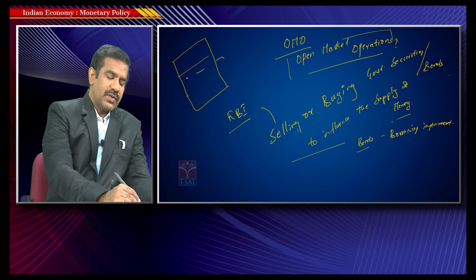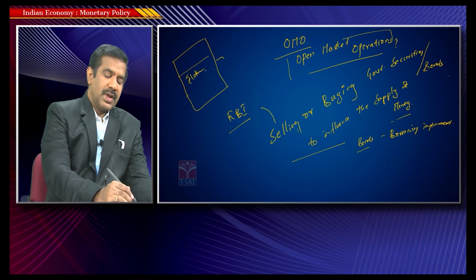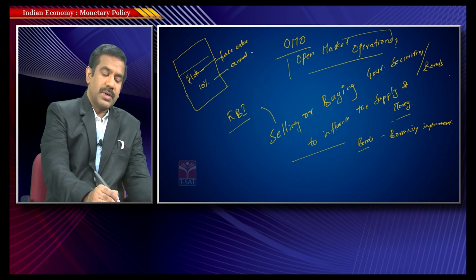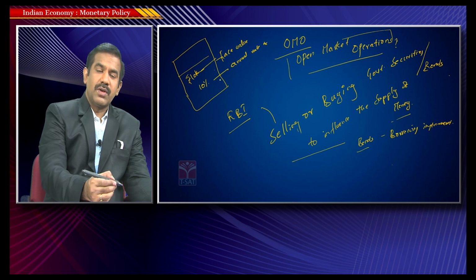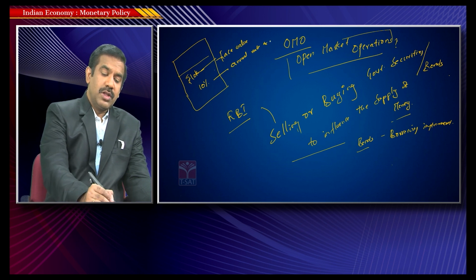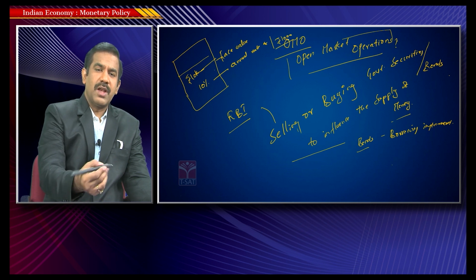So what does the government do? It says, look, I'm in need of some 10,000 rupees of money. And this 10,000 rupees is what we call the face value of this bond. And whosoever buys this piece of paper or bond, I'll pay them 10% annual rate of interest. That means upon 10,000 you get paid 10% annual interest, so every year you get paid 1,000 rupees as interest. This 1,000 rupees could be paid annually or semi-annually, I mean once every 6 months 500 rupees, or once every year 1,000 rupees.